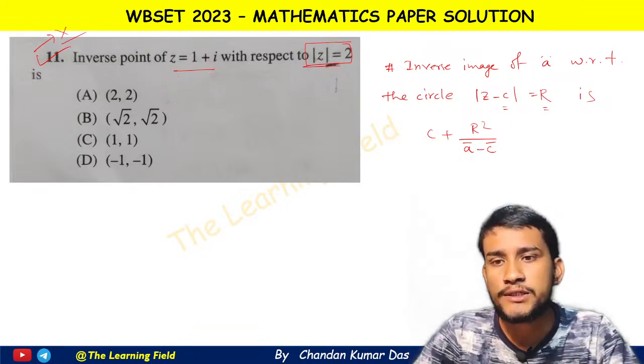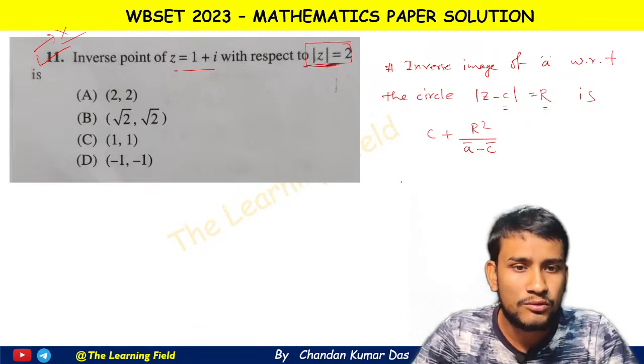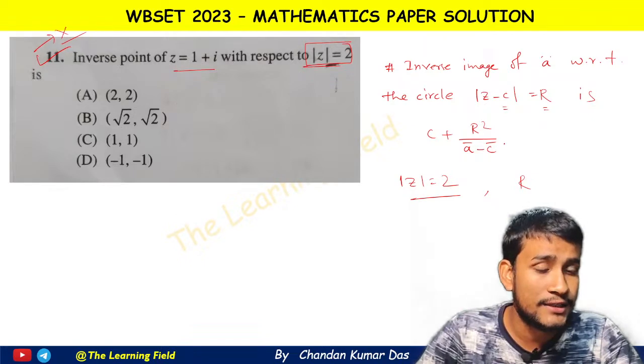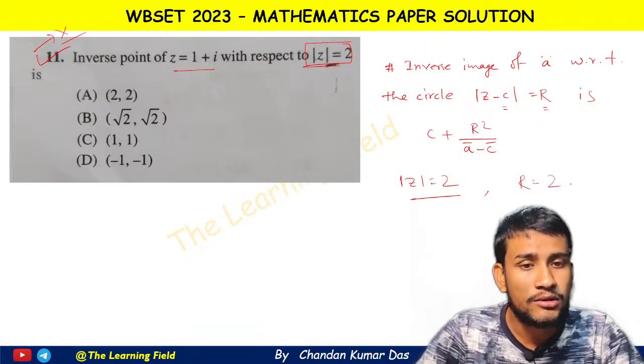Now here it is given that mod of z equal to 2, that means r equal to what? r is the radius of the circle here. So r equal to 2 here, and c is the center of the circle, which is equal to 0 here.